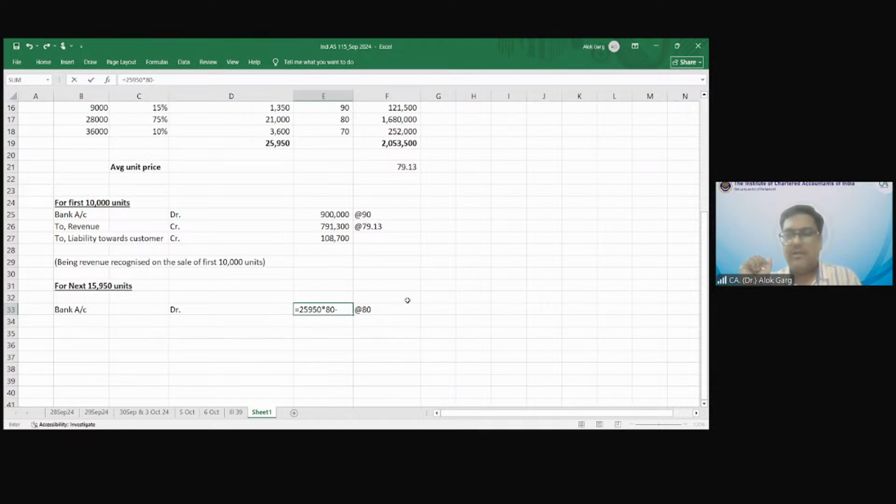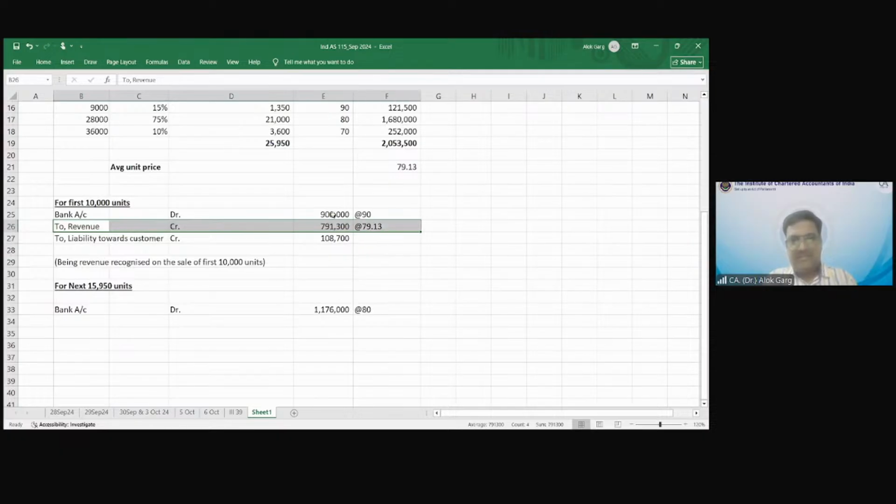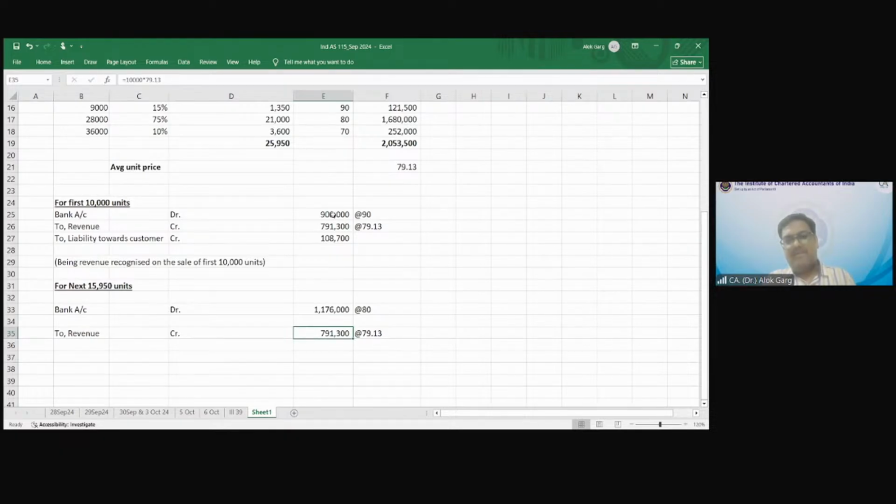So my total liability is 25,950 multiplied by 80. But I have already paid you how much? 9 lakh, to be reduced. So this entity will receive 11,76,000, right? To revenue credit, at what value? 79.13 or 80?